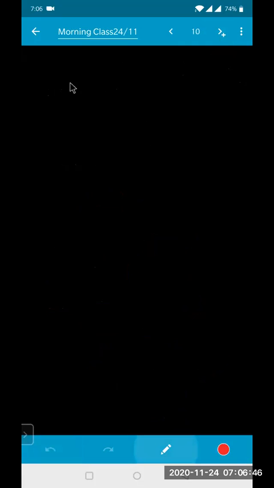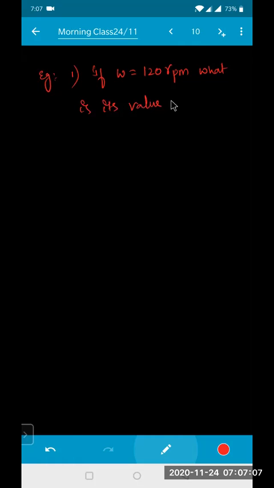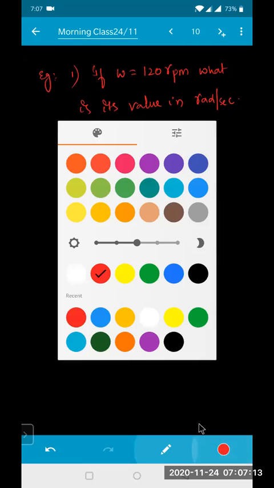Let's look at a small example, so we get more clarity about this. If omega is equal to 120 rotations per minute, what is its value in radians per second?